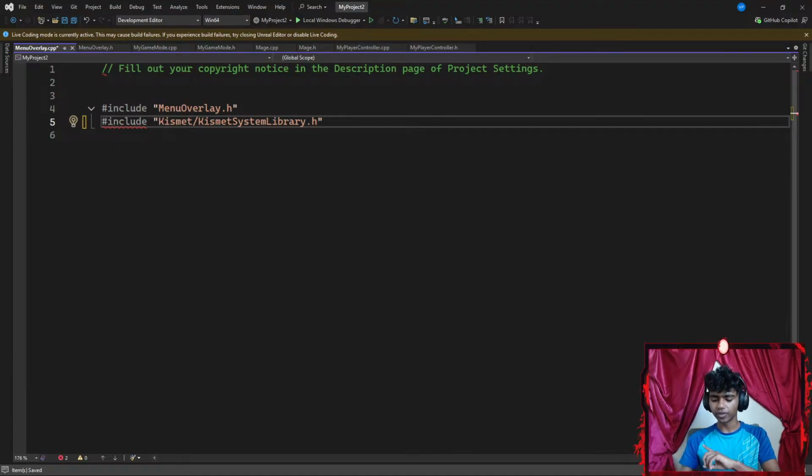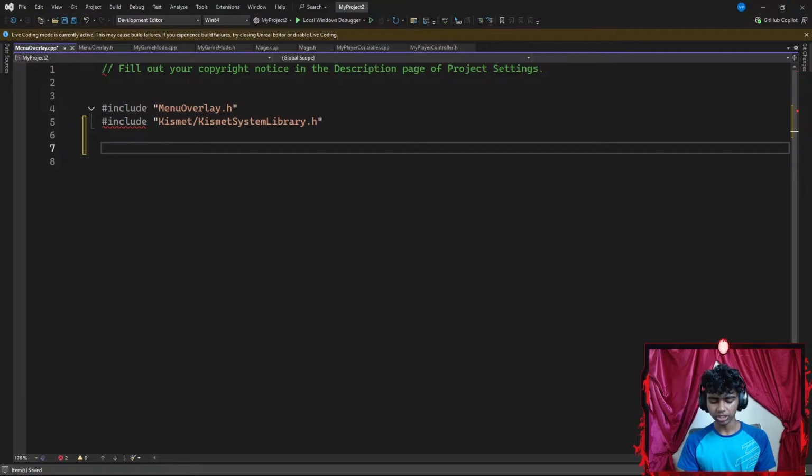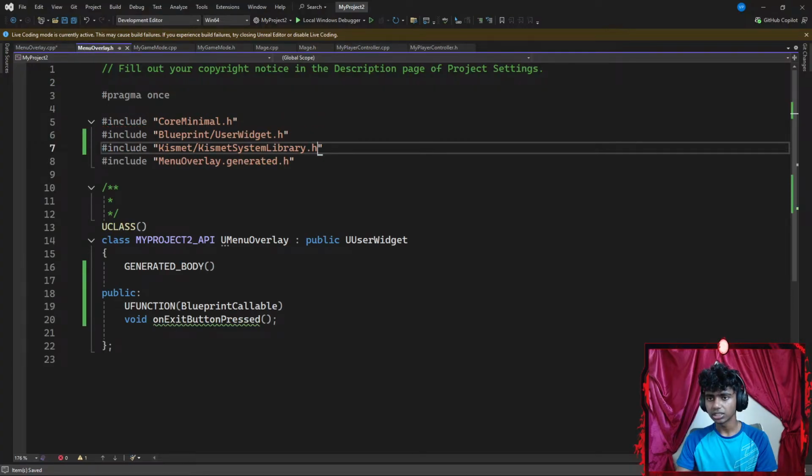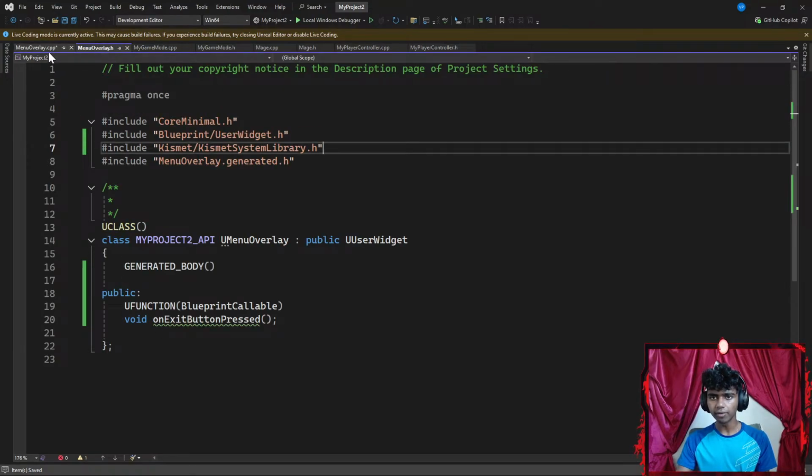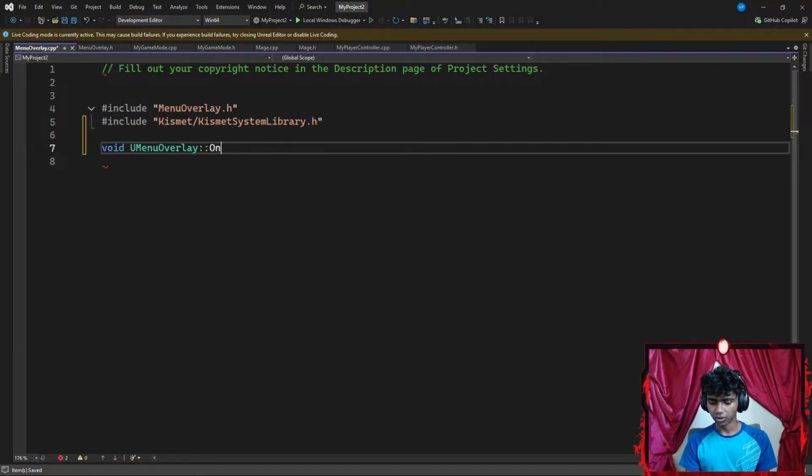Now, once I'm done with this, I'm gonna go ahead and create a function. So I'm gonna go with something like a void function. Here's the thing, did I spell it correct? Kismet, this is system library .h. I might copy this. Okay, and then I'm gonna go ahead and get this here. Oh, it's correct. Okay, instead, I'm gonna go with something like menu overlay. This is my class's name. I'm gonna go ahead and get the function. It's called on exit button press, this function. I'm gonna go with on exit button press this function.